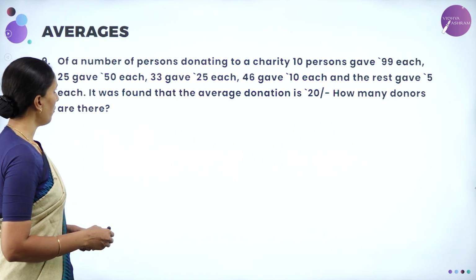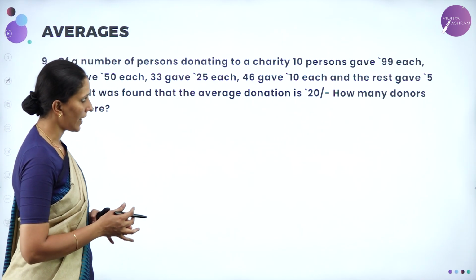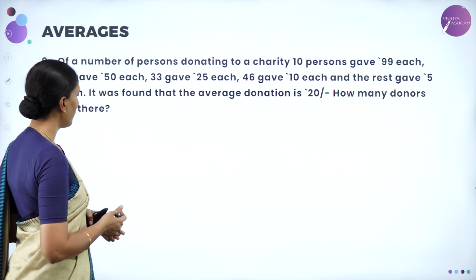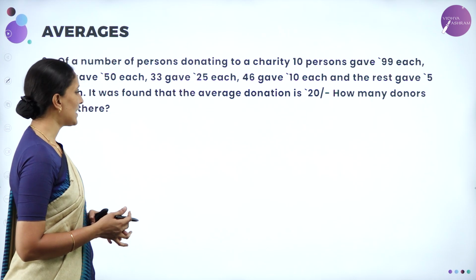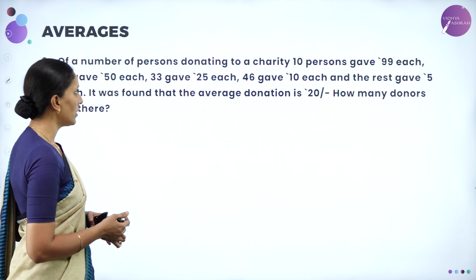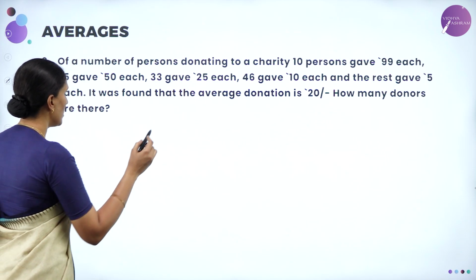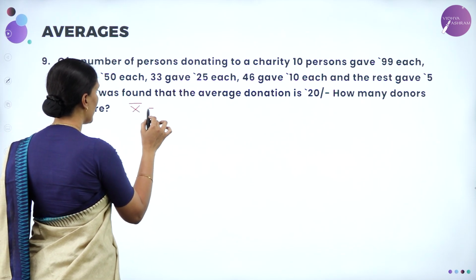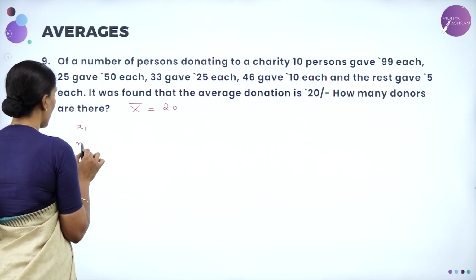Next question. Of a number of persons donating to a charity, 10 persons gave rupees 99 each, 25 gave 50, 33 gave 25, 46 gave 10 and the rest gave 5. It was found that the average donation is 20. How many donors are there? So the average donation is given. Now let's calculate x1, n1.